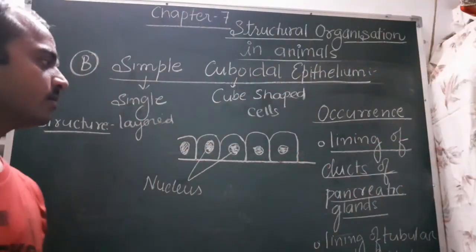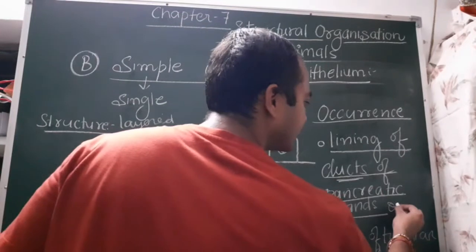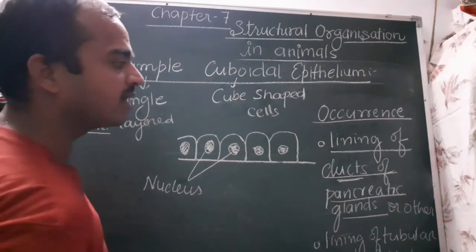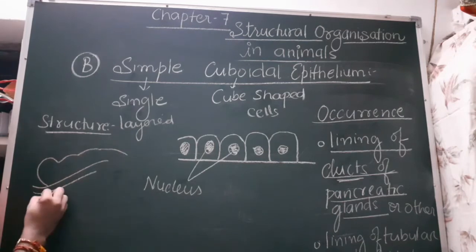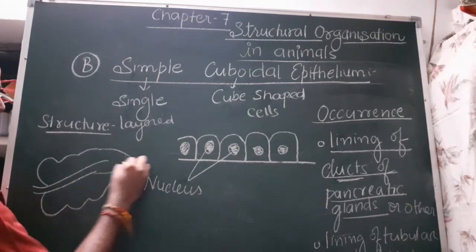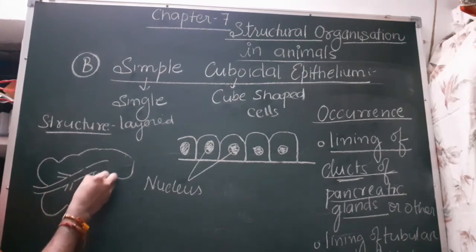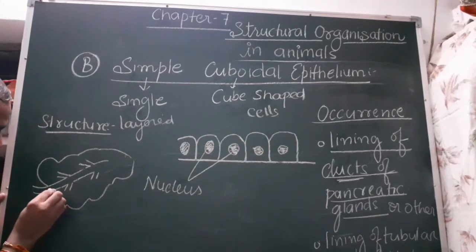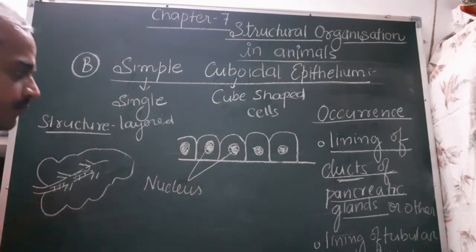Okay, so ducts of glands, not only the pancreatic glands but other glands, and the tubular part of the nephron. You can see this is the pancreatic gland, this is pancreas, and this is the duct. This one is the duct of pancreas. So this type of cuboidal cells are present in this duct. The lining of this duct contains the simple cuboidal epithelium.